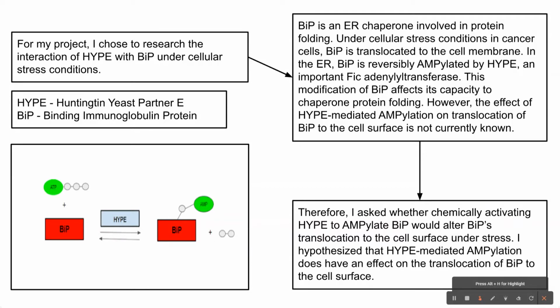During ER stress, BiP is also translocated to the cell surface. If HYPE-mediated AMPylation affects the translocation of BiP to the plasma membrane, this would suggest a direct role of HYPE in cancer cells and a new line of therapeutics to help treat cancers. I hypothesize that this AMPylation does, in fact, have an effect on the translocation of BiP.